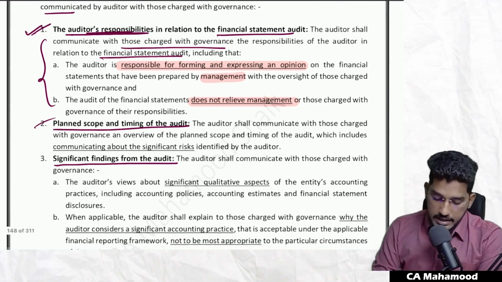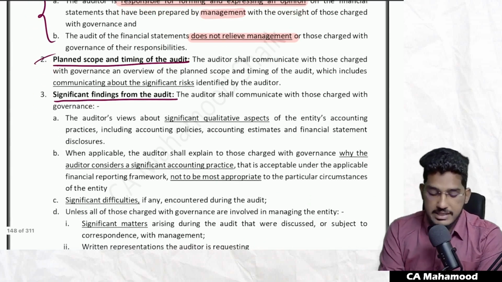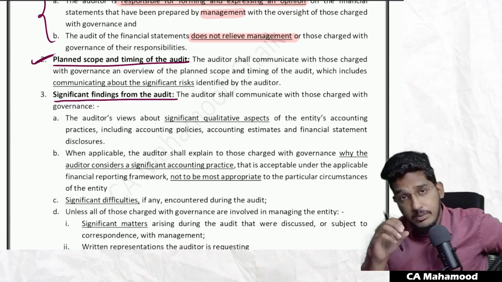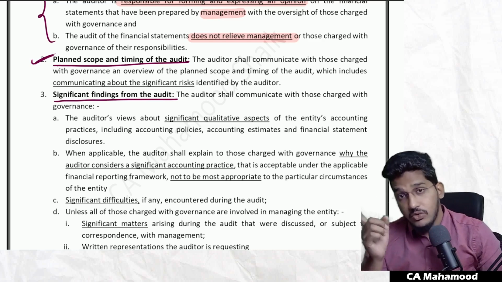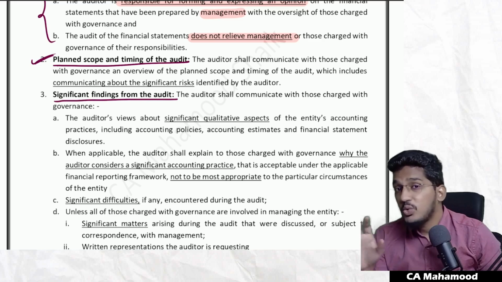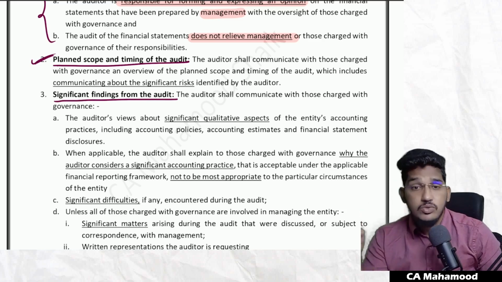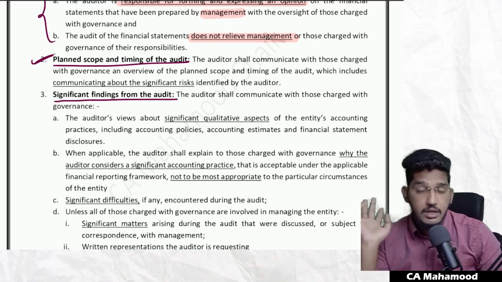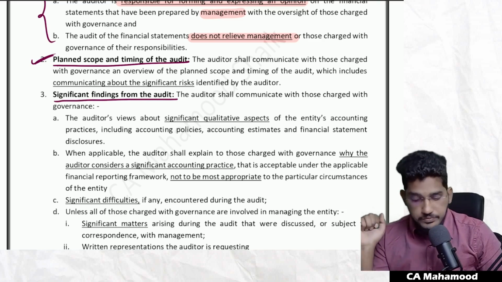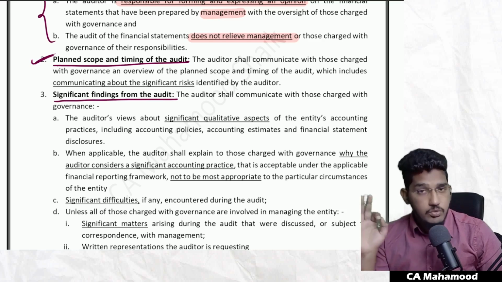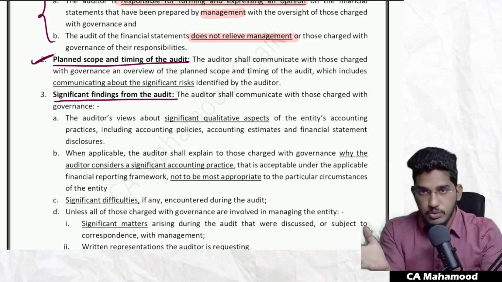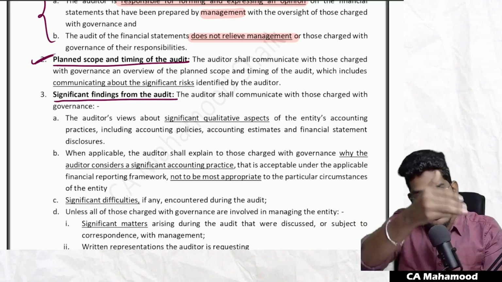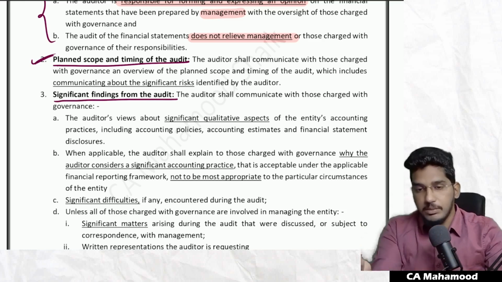Second one, planned scope and timing of audit. As we have seen in the objective, as an auditor, you are required to communicate even the planned scope and timing, the overall scope and timing of the audit. Here you have to remember one more thing. Just because I told you to discuss your plan of audit, don't go and discuss the detailed plan with those charged with governance. Very important. This point I have told you in audit strategy, planning and program also. When you discuss the scope and timing of the audit, let them know the overall scope and timing. Don't tell them in a detailed manner, sir, these are the steps. Don't disclose a complete audit plan to those charged with governance.